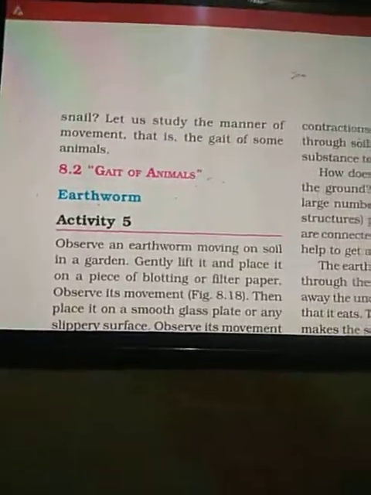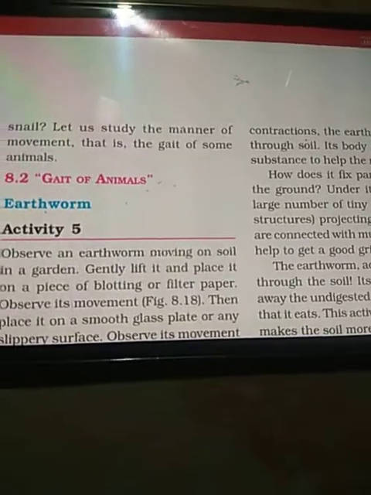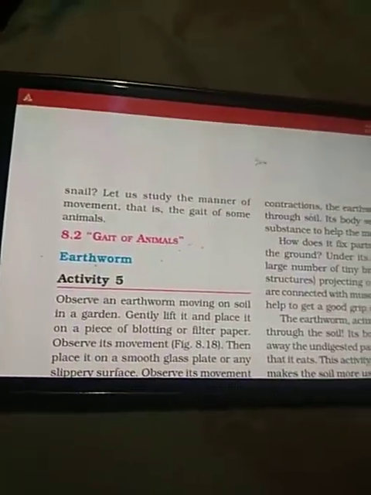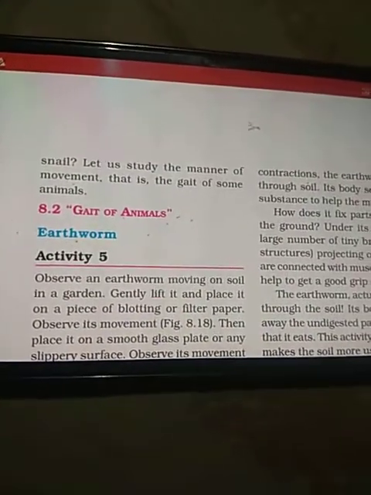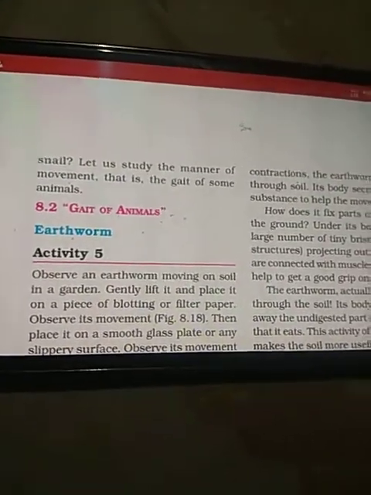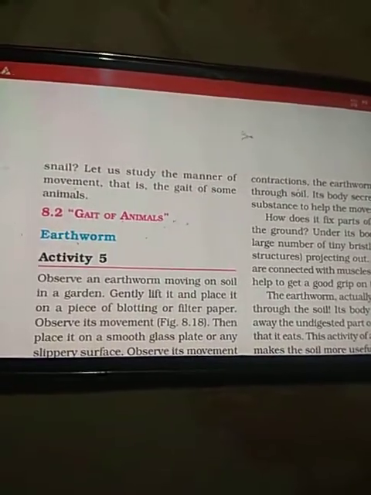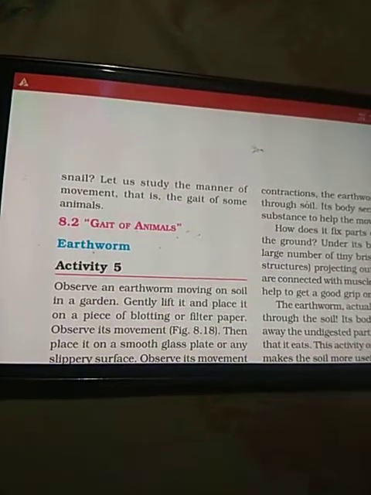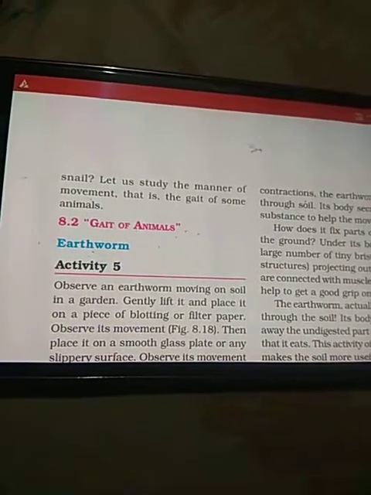In the previous part, we have learned that animals and human beings consist of bones. These bones join each other to form joints, and these joints allow movement of the body. The bones do not move by themselves; they are pulled by the muscles along with the help of cartilages.